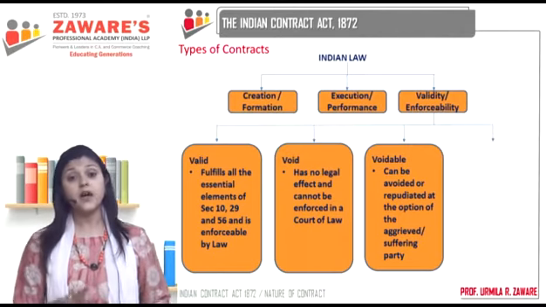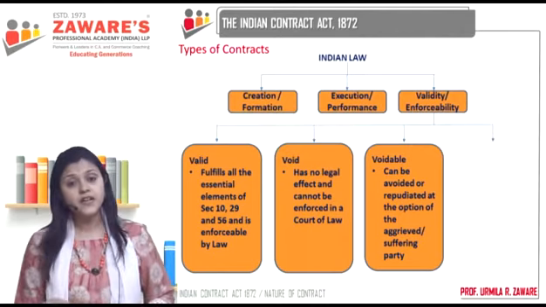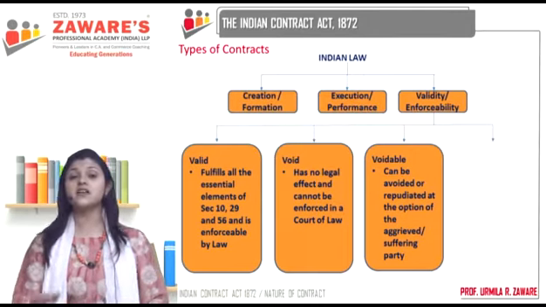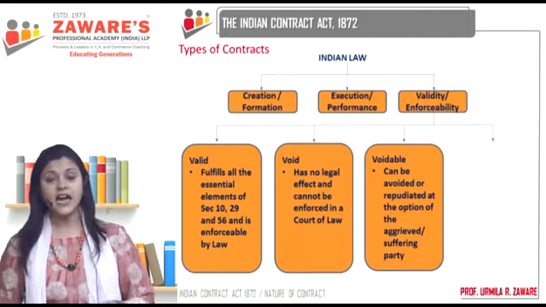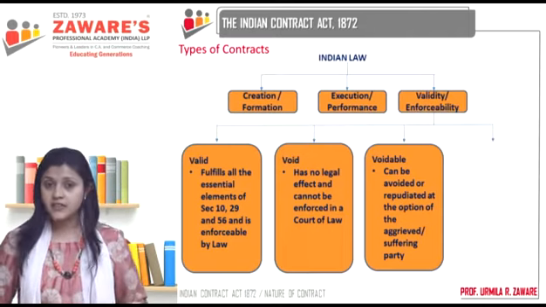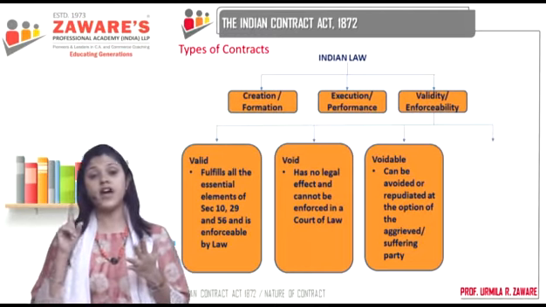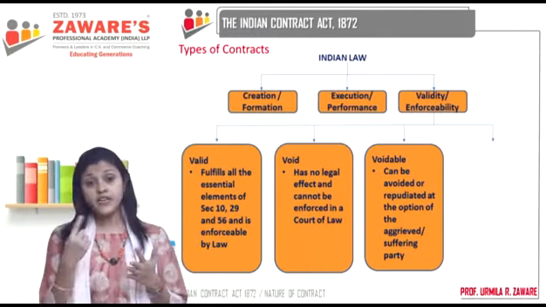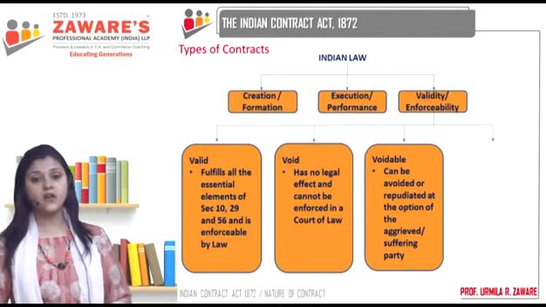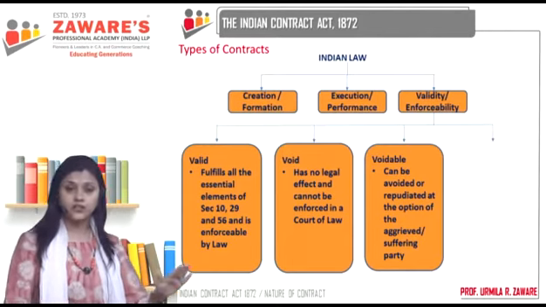But did it become a contract in the first place? Yes, it became a contract. But after becoming a contract, can I cancel it? Can I repudiate it? Can I avoid it? Yes. That is called a voidable contract. So if my consent has not been freely taken, if I have been coerced, if I have been unduly influenced, if you have committed a fraud and induced me into entering into a contract, or through misrepresentation I have entered into a contract, then yes, I can avoid this contract. And those are called voidable contracts.